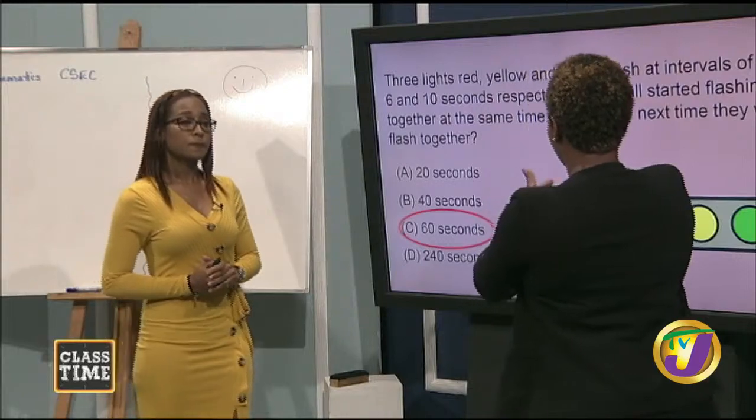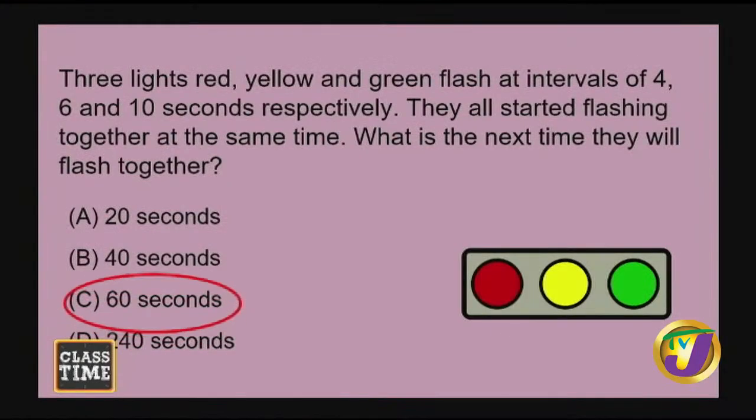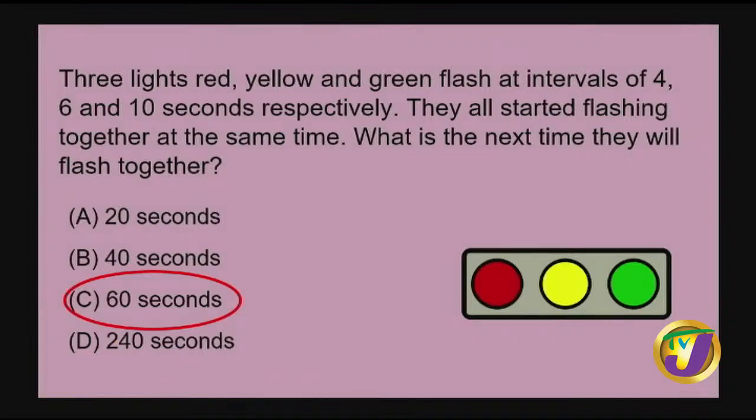So you definitely have to assess this question. You're going to have to look at the multiples of all 3 numbers and see where they have a common multiple. And in this case, the lowest common multiple, which would be 60. Right, so it's 60 seconds. We could have had 240 if we had continued. Yes. But again, remember they said the next time they will flash together, which would have been after the first time they flashed together.